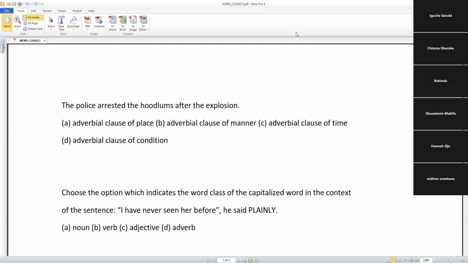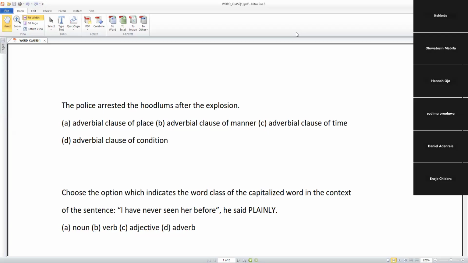Even beyond this, we also have adverbial clause of degree, etc. But before we look at the right answer, you first of all need to understand examples under adverbial clause of time, reason, and so on. When you say adverbial clause of reason or condition, there are some words that will introduce them and make you understand whether it falls within place, manner, time, condition or degree. Are you getting it now?